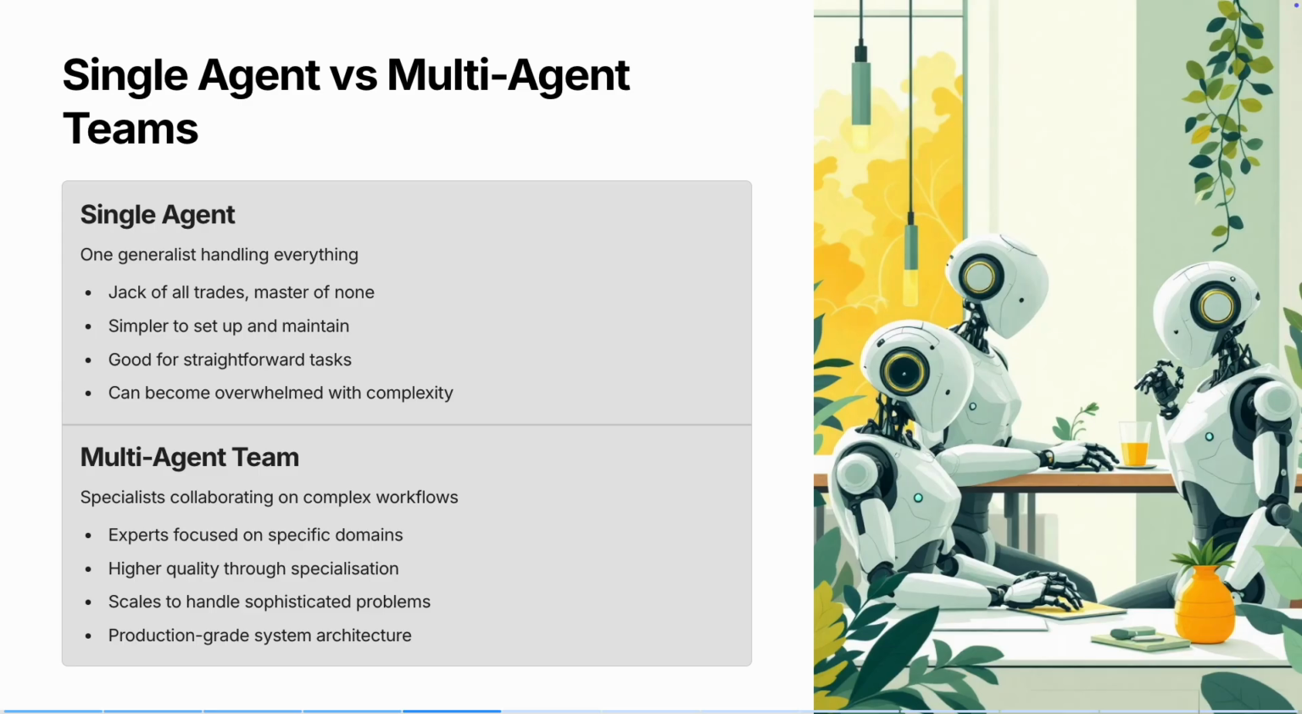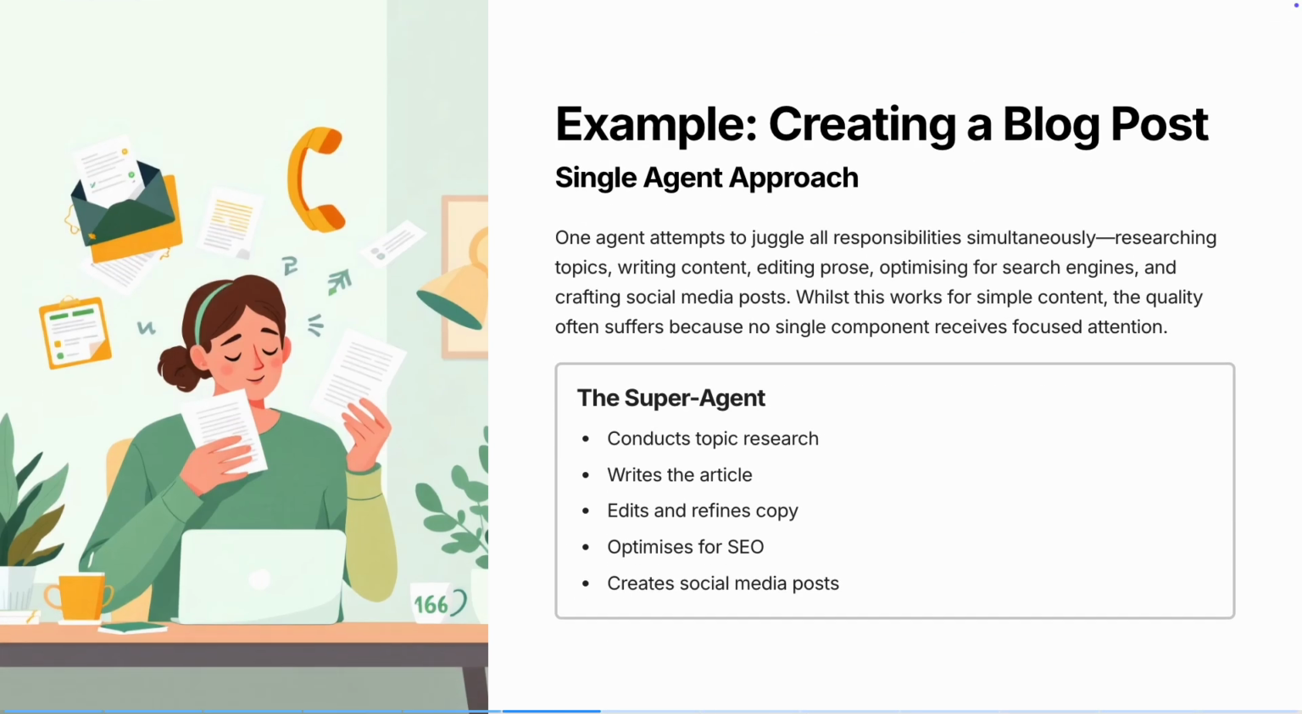Let me show you this with a real example. Let's say you need to create a blog post. Here's how a single agent would handle it. One agent tries to do everything: research the topic, write the article, edit and refine the copy, optimize for SEO, create social media posts. This is like asking one person to be a researcher, writer, editor, SEO expert, and social media manager all at once. Does it work? Sure, for simple content. But the quality often suffers because no single component gets focused attention. The agent is spread too thin.